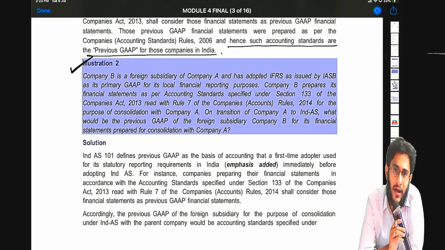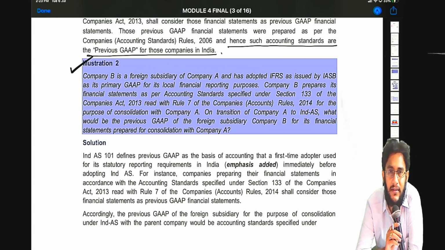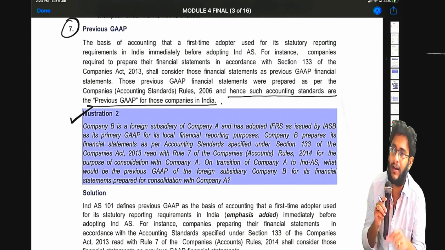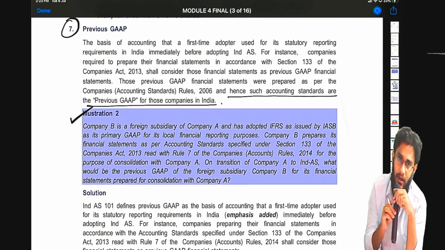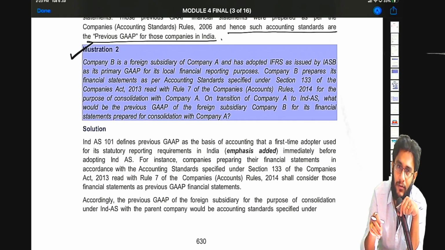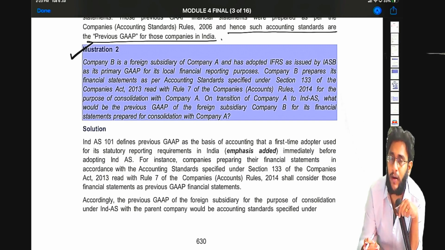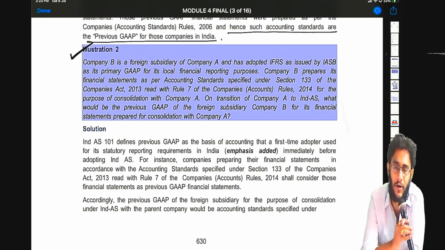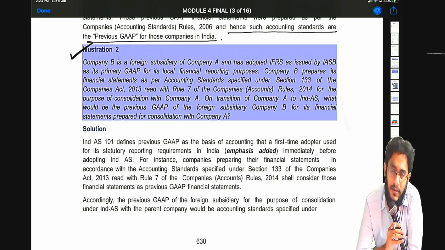Here some questions are taken from educational material, where the Institute has answered some queries after applying Ind AS. So the answers are related to this principle, but you cannot directly answer them based on what you have studied above. Some questions may appear new, the matter covered might be new, though related to the concept. So even the questions are a kind of learning mode for us, not just applying what we have learned. Some are like that, some are like this.